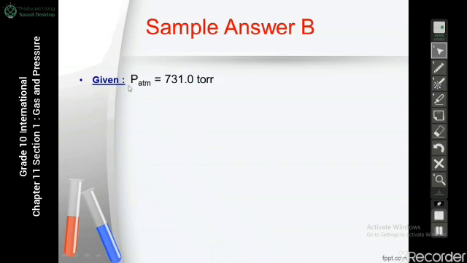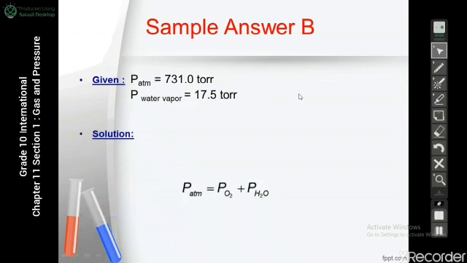So now we have given the atmospheric pressure, which was 731 torr, and the vapor pressure, which is the water pressure, and it's equal 17.5 torr. And the relation, the atmospheric pressure equals the pressure of the gas, and in this case it's oxygen, so the pressure of oxygen plus the vapor pressure of water.